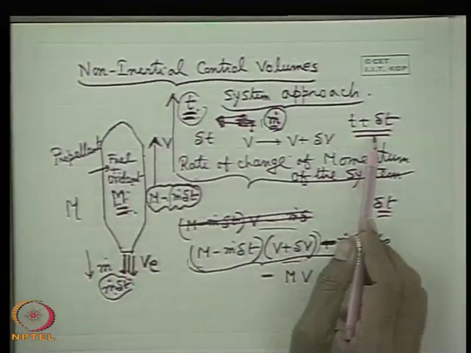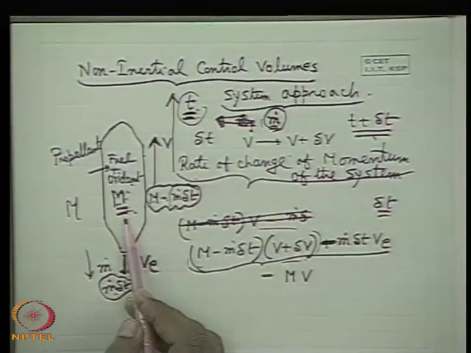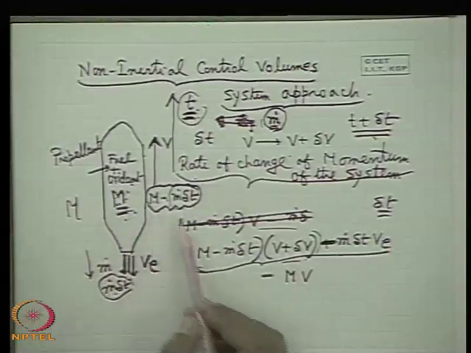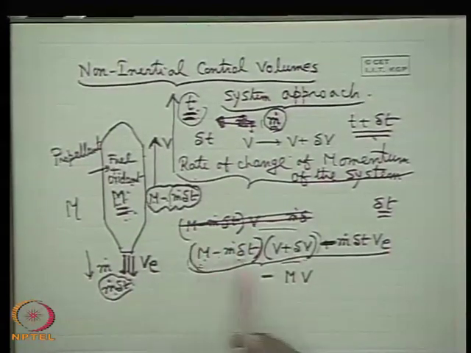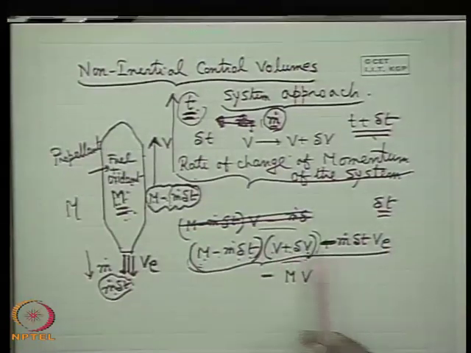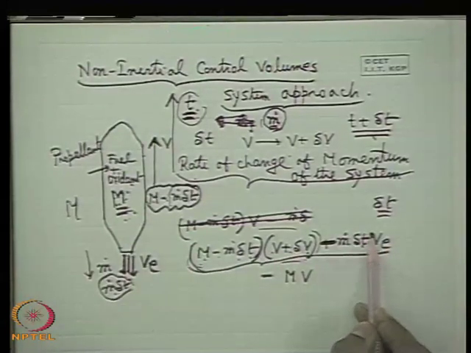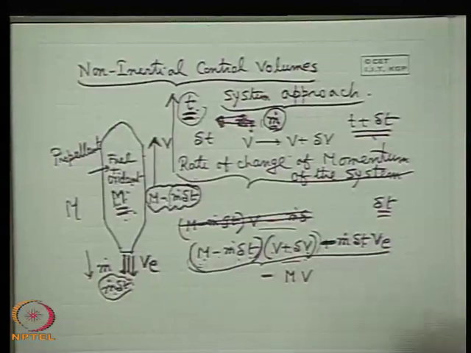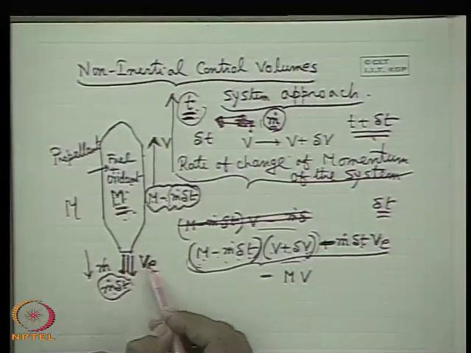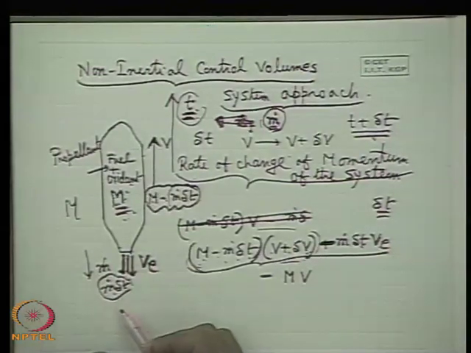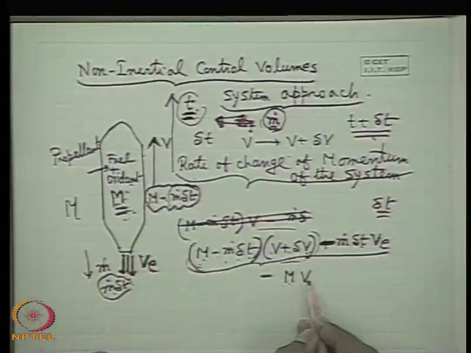After a time t plus delta t, the system comprises m minus m dot delta t mass with velocity v plus delta v, and m dot delta t mass with velocity v e. Its form and thermodynamic states are not important, only its mass and the associated velocity. Why minus? Because v e is in the opposite direction. We consider v e the exit velocity in this direction. Then minus the initial momentum m v.